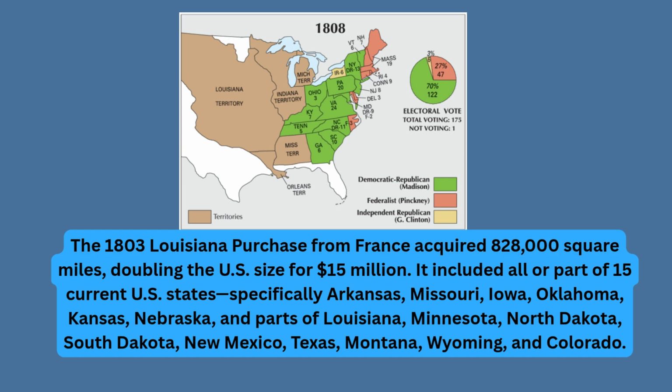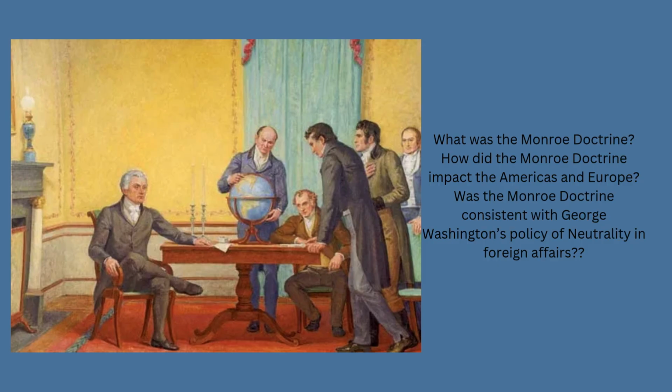Okay, we already talked about that. What states does it cover? Arkansas, Missouri, Iowa, Oklahoma, Kansas, Nebraska, and then parts of Louisiana, Minnesota, North Dakota, South Dakota, New Mexico, Texas, Montana, Wyoming, and Colorado. Okay, so we're getting to the end then.